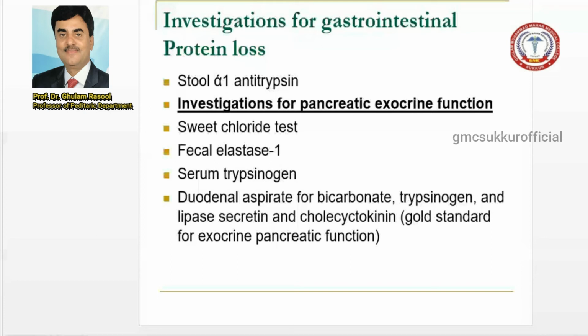So fecal elastase 1, serum trypsinogen, and duodenal aspirate for carbohydrate, trypsinogen and lipase secretion are the gold standard for the diagnosis of exocrine pancreatic dysfunction.